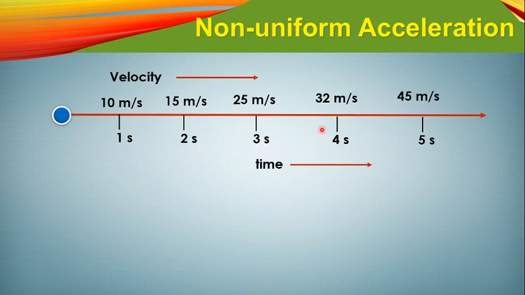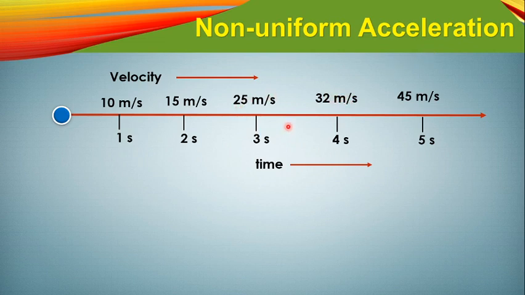So in all these cases you can see that in an equal interval of time, an unequal amount of velocity has changed. So this is how we will say that this body has non-uniform acceleration.